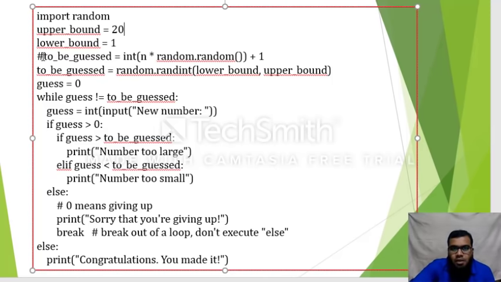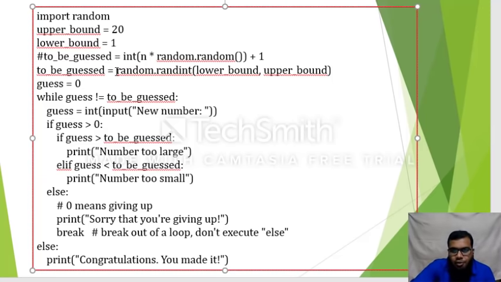Now the number to be guessed. Forget about this statement because it is in comments, so we don't need to bother about the comments. The number to be guessed is a random number generated between 1 and 20.